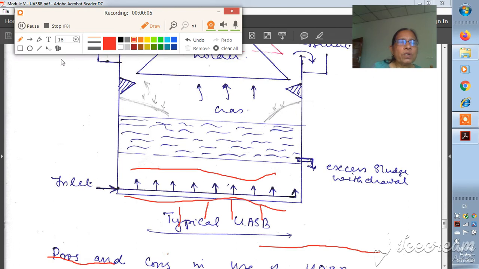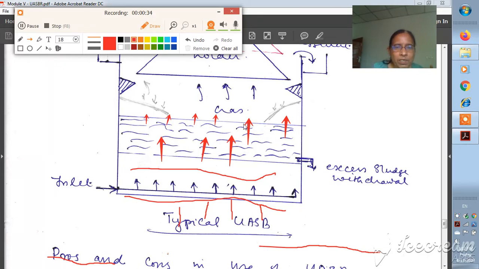So when the wastewater passes through this biomass, the hydrolysis, fermentation and methanogenesis bacterial action takes place, that is, the bacteria convert the organic particles into methane and carbon dioxide, and the gas comes out. Now when the gas is coming out of this biomass,